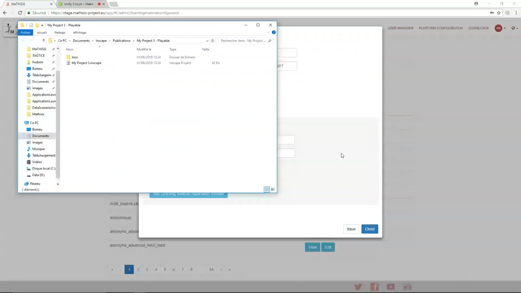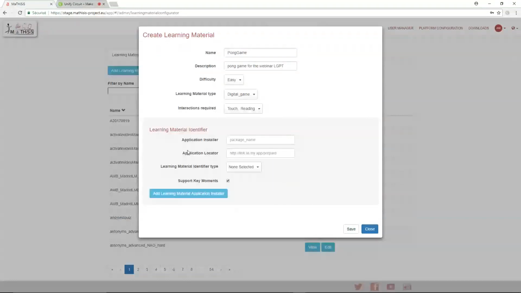So this field, depending on the type of your learning material, will be different. So in our case, which is a computer game on desktop, we will have a file name or a path to the application. For a web-based one, we will have a URL. And for an Android application, we will have some other way to start it.